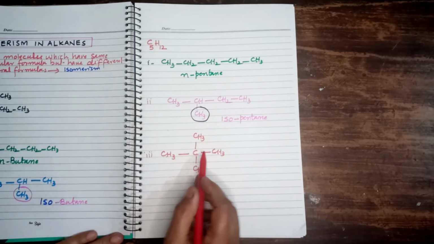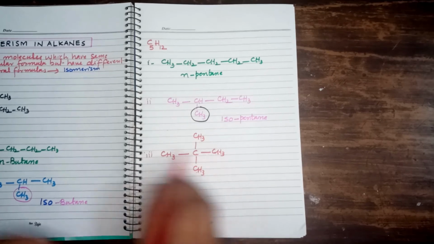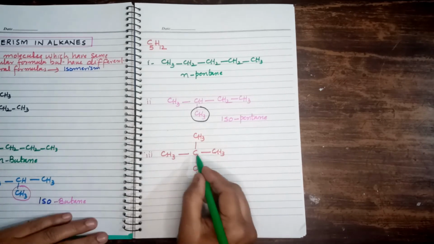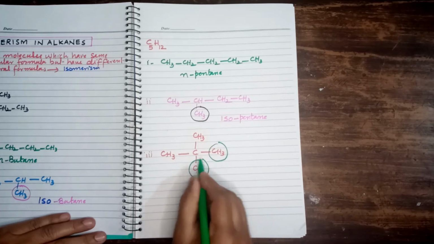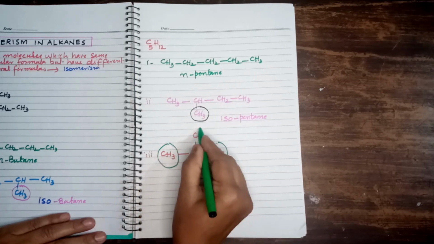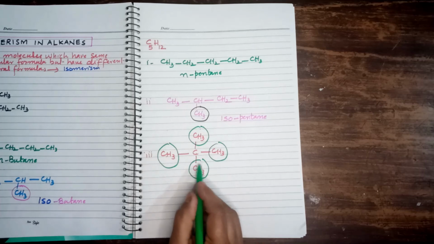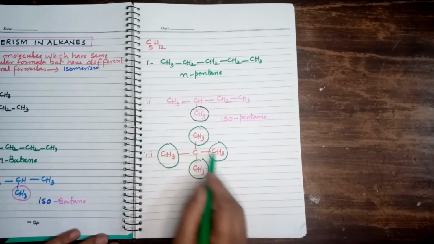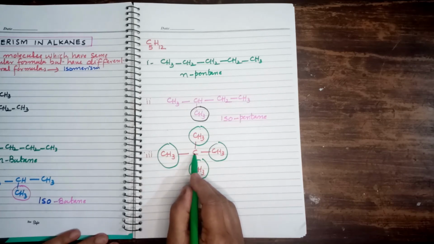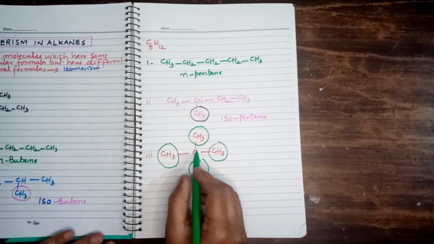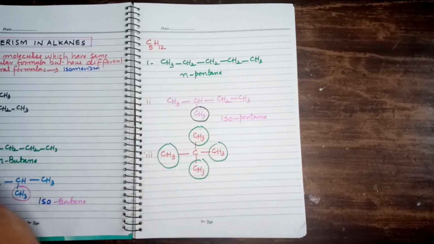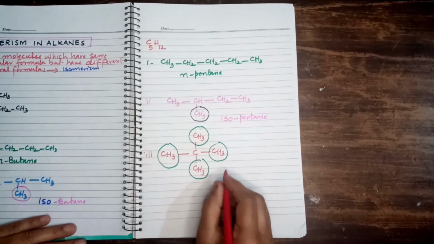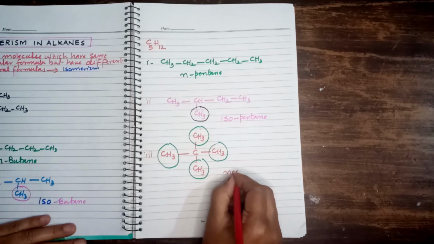How is it different from the other structures? Here you can notice with this carbon atom we have 1, 2, 3, 4 alkyl radicals attached to this carbon. Now, if all the 4 valencies of carbon are filled by alkyl radicals, right, then before writing its name, we use the term neo.